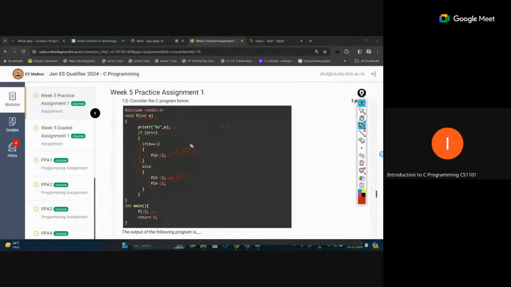Now this is a new call. Once again we will start execution from this position, so n equal to 0. So 0 will be printed. Now n does not equal 0, this is false, so the else part of this, there is no else part. So for this condition there is no else part, that means this function will be completed without doing anything. Only 0 is printed. Now this f1 call is completed.